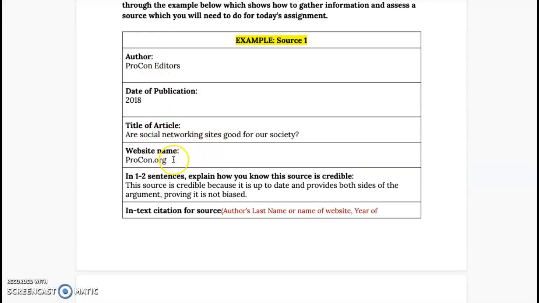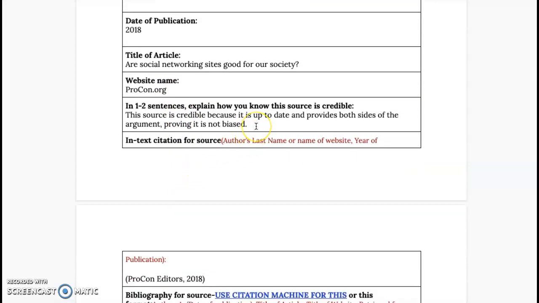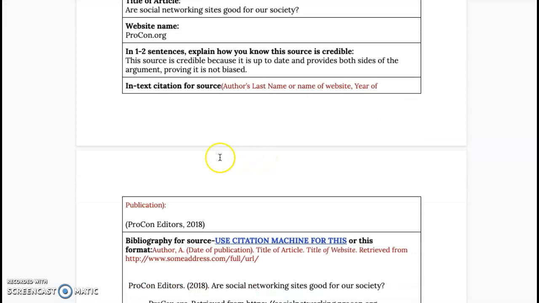The website name is procon.org. And here's my reason why it's a credible source. This source is credible because it is up to date and provides both sides of the argument, proving it's not biased. Okay, the in-text citation that I would be using for this website is right here. I used this format: Procon editors, comma, 2018, and it's in parentheses.